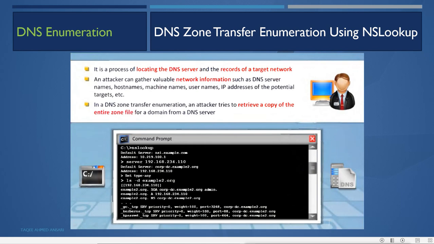Zone transfer will transfer the whole information about the domain from one DNS server to the other: names and IPs of the machines, names of the servers, which server has what services available, what are the mail servers, what are the name servers. Now the attacker can use that zone transfer to transfer the zone from the DNS server to its local machine. It can do this by using the nslookup command. So first, your DNS server must be enabled with the zone transfer.